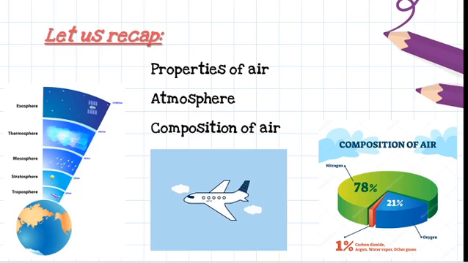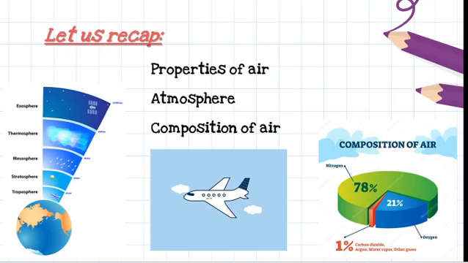So let us recap. We already discussed the properties of air, atmosphere, and the composition of air. We all know the properties of air: air occupies space, it has mass, it is colorless, tasteless, odorless, and it can be easily compressed. And the layer that surrounds the earth is called atmosphere. There are 5 layers of atmosphere: troposphere, stratosphere, mesosphere, thermosphere, and exosphere.